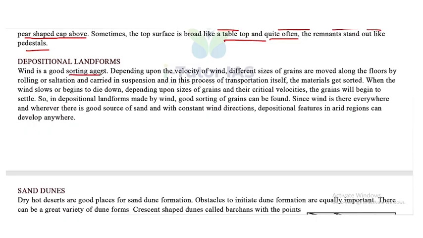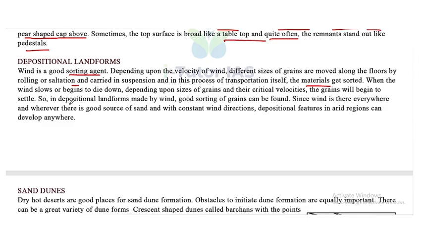Depositional landforms. Wind is a good sorting agent. Depending upon the velocity of wind, different sizes of grains are moved along the floor by rolling or saltation and carried in suspension, and in this process of transportation itself, the materials get sorted. When the wind slows or begins to lie down, depending upon sizes of grains and their critical velocities, the grains will begin to settle.